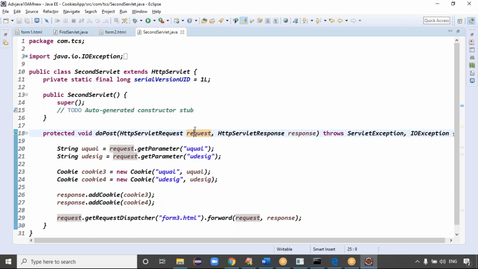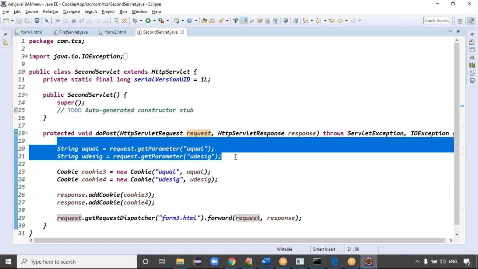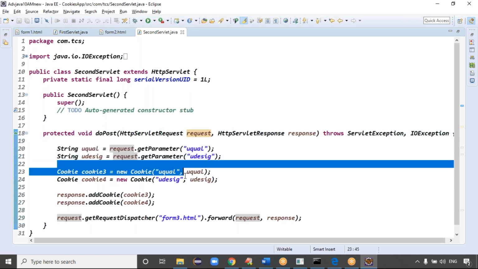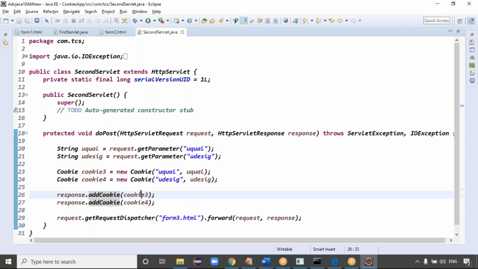I am doing the operation with the form details, right? From the form details, I am creating user qualification and designation. Then what happened, guys? Add cookie of C3, add cookie of C4. I'm sending the response as form 3. Guys, when I'm sending the response as form 3, now your browser contains how many cookies? Tell me.